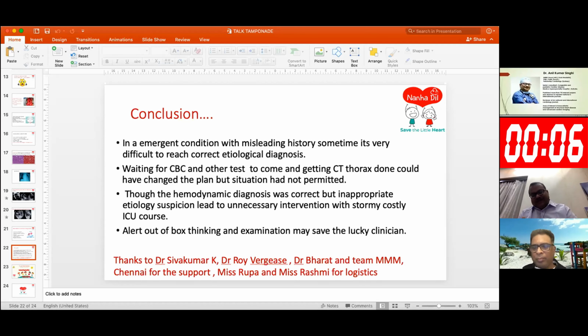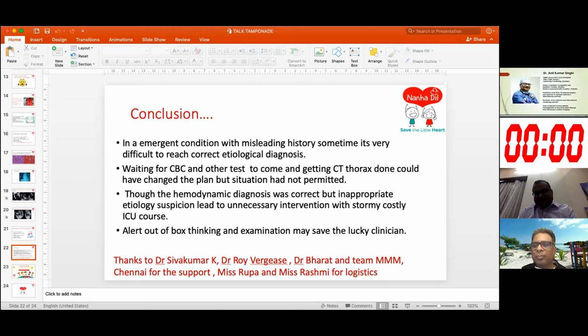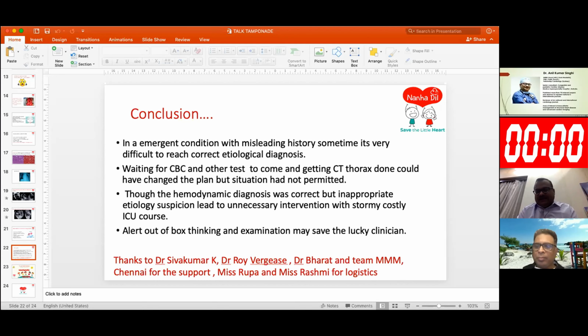In the echo also, what we thought was clot was not clot. It was basically lymphoma visible. The abrupt, unexpected symptom in an index case resulted, though lymphoma is known to present with effusion, but such an unsuspected presentation is rare, and that was the reason we missed the etiology.